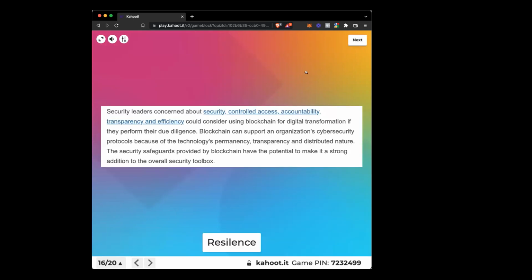Okay, so security leaders are concerned about certain things when considering blockchain for digital transformation, if they perform their due diligence. Blockchain can support an organization's cybersecurity protocols because of the technology's permanency, transparency, and distributed nature. The security safeguards provided by blockchain have the potential to make it a strong addition to the overall security toolbox. Because of the accountability, the transparency, and efficiency, it can help in being more resilient.